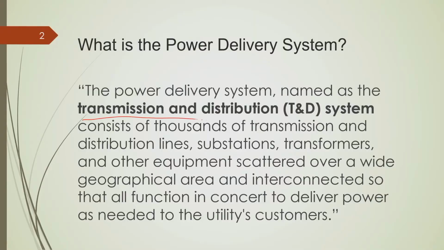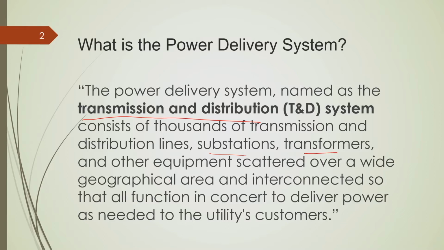Here the power delivery system is also named the transmission and distribution system. It consists of thousands of transmission lines and distribution lines. It also consists of several other things like substations, transformers and other equipment scattered over a wide geographical area. As far as the transmission lines are concerned, they are interconnected. Why they are interconnected, I already mentioned in my last lecture.